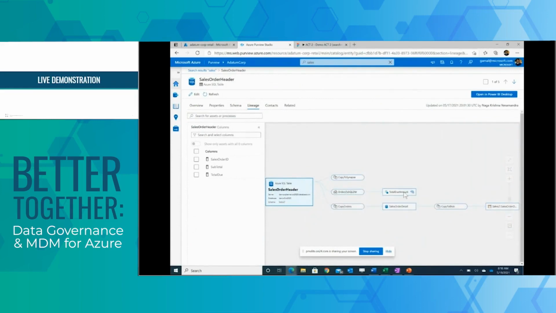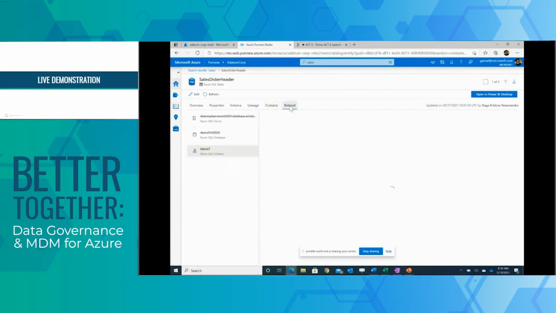It's a Data Factory process in generating a Synapse Analytics account. So to be able to see starting from the raw data to your presentation layer is one of the key use cases. And then you can look at your contacts and browse your assets in a hierarchical manner as well.